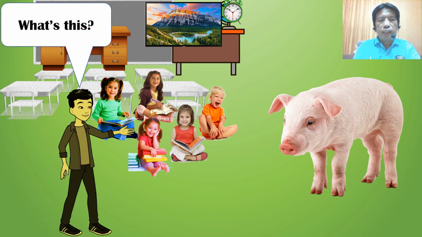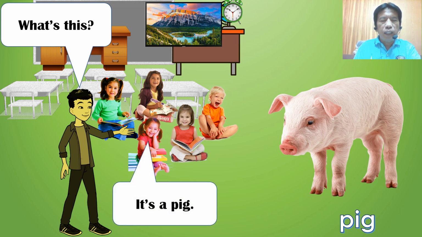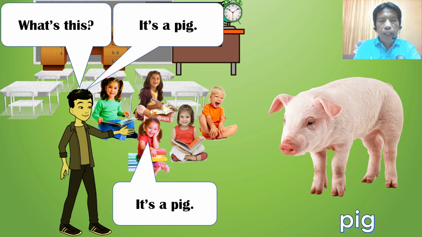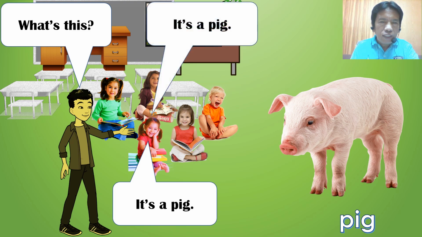What's this? Pig. Very good. It's a pig. Again, it's a pig. Now, it's your turn to answer. What's this? It's a pig. Very good.